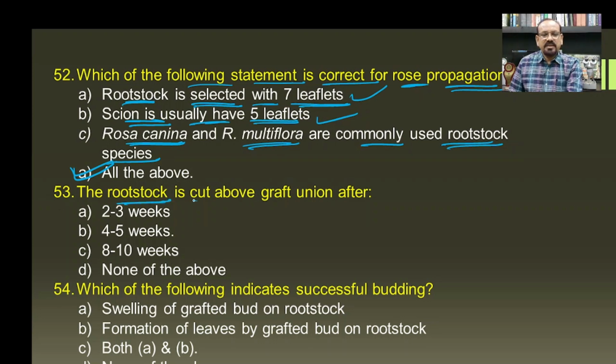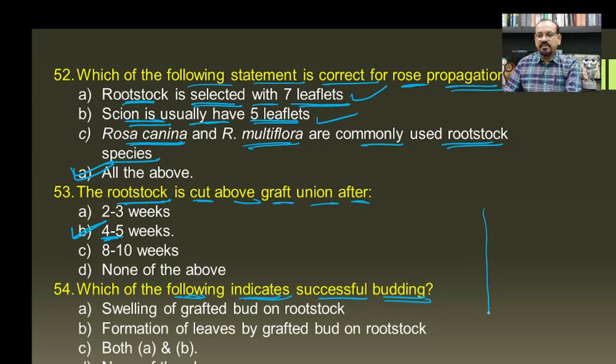The rootstock is cut above graft union after, usually it is cut after 4 to 5 weeks, when the grafted bud is growing very well. Then which of the following indicates successful budding?